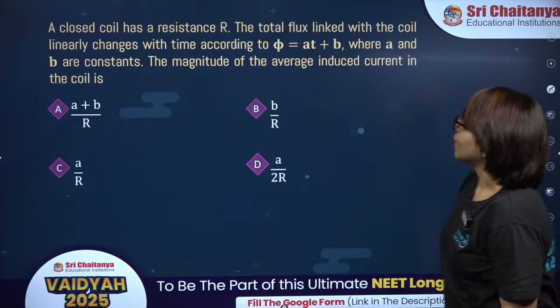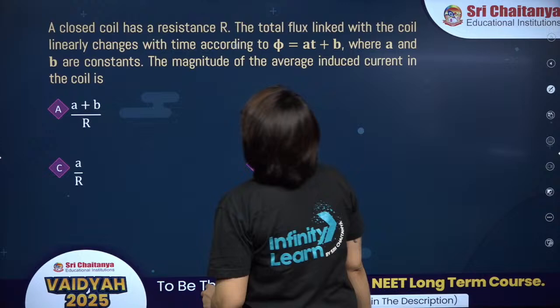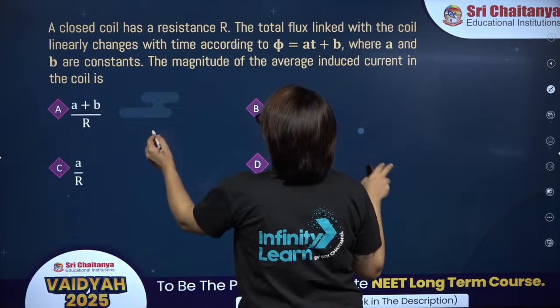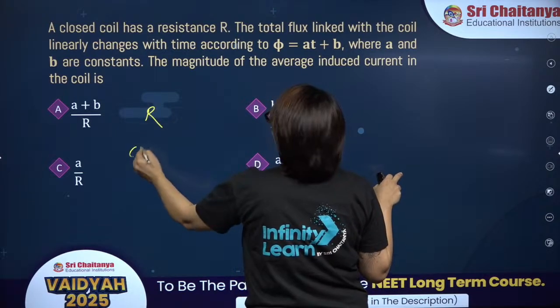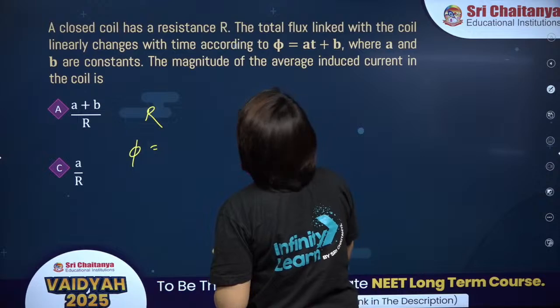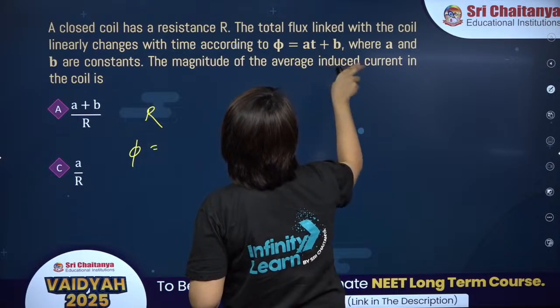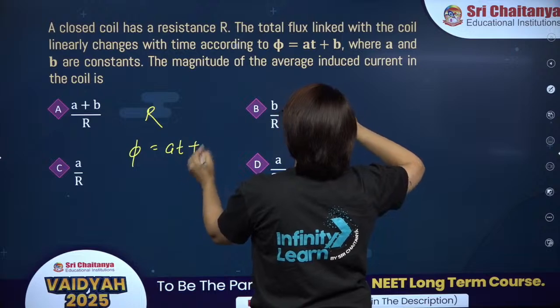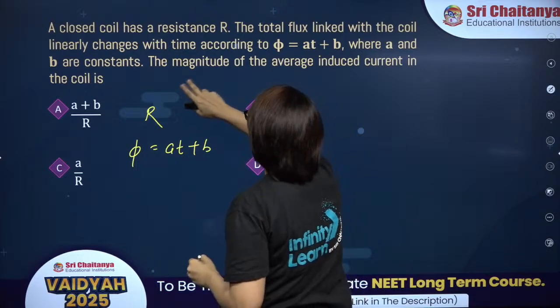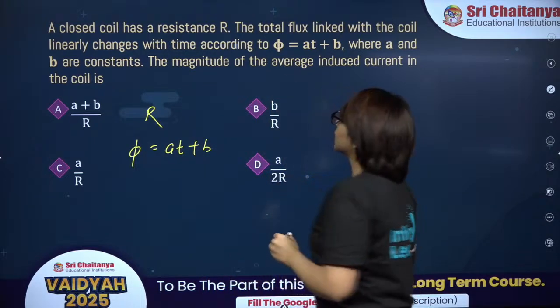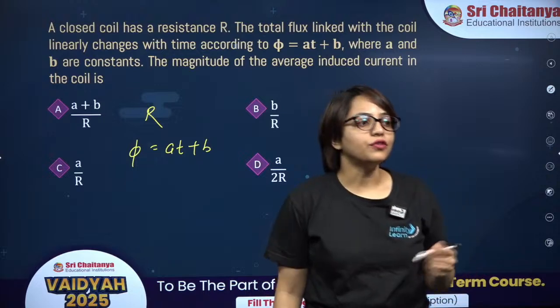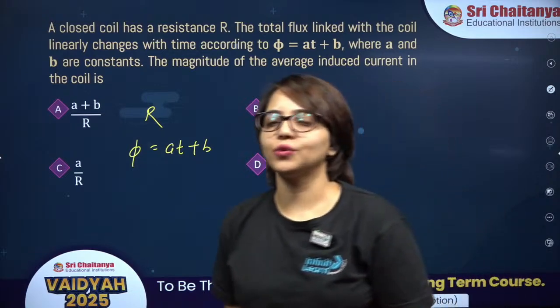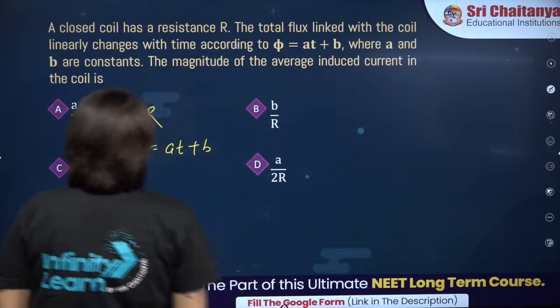Next is this one, a closed coil. This is from electromagnetic induction. It has a resistance R and the flux linked with the coil changes with time as AT plus B, where A and B are constants. The magnitude of the average induced current in the coil is? You have to find the magnitude of average induced current in the coil. Try this one.